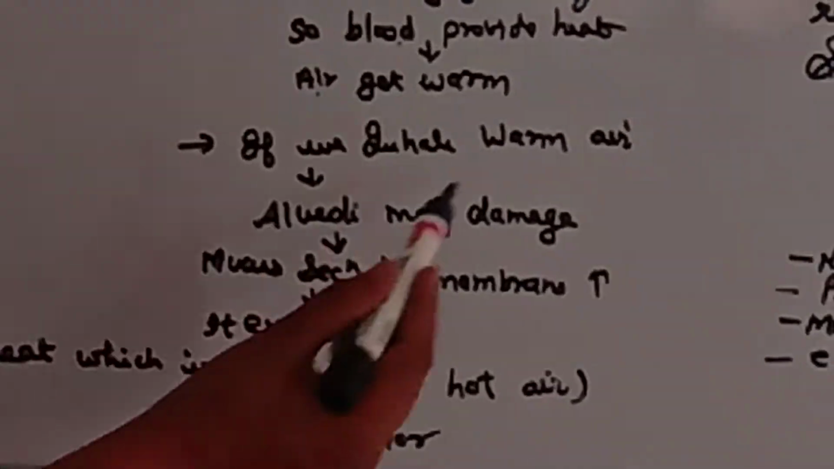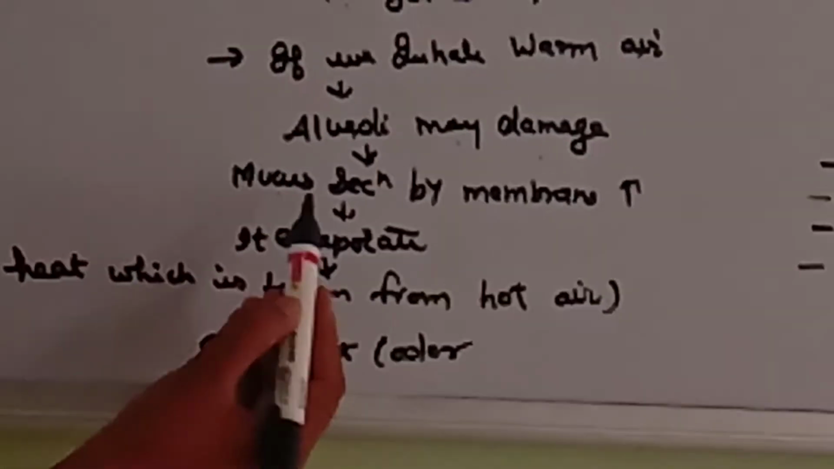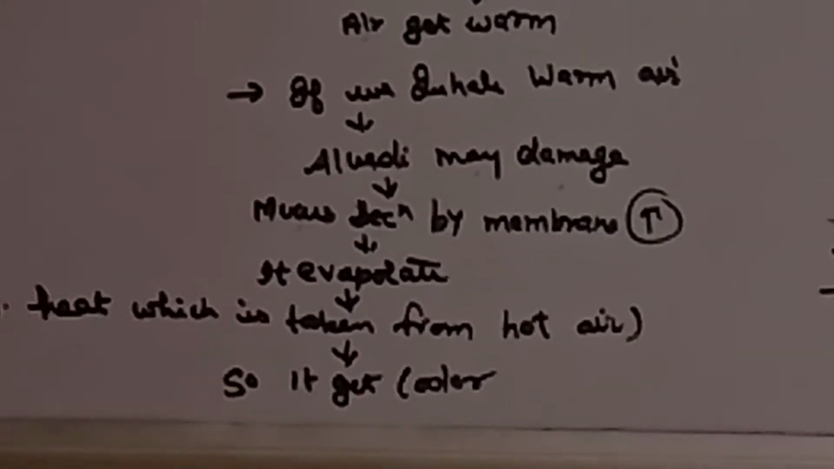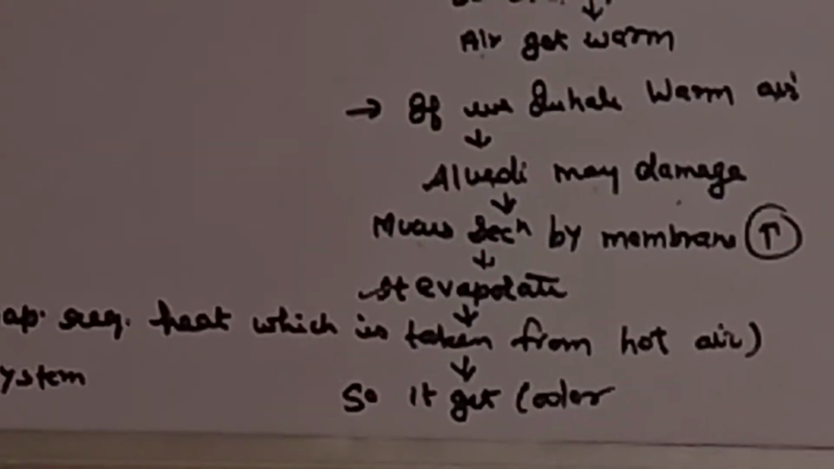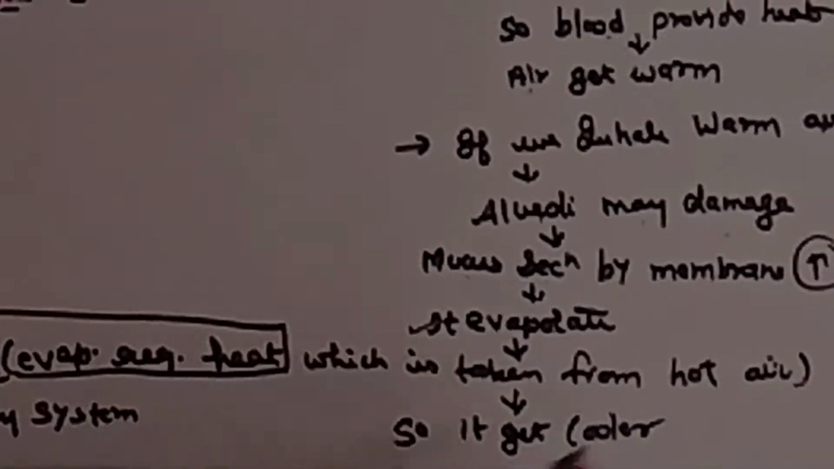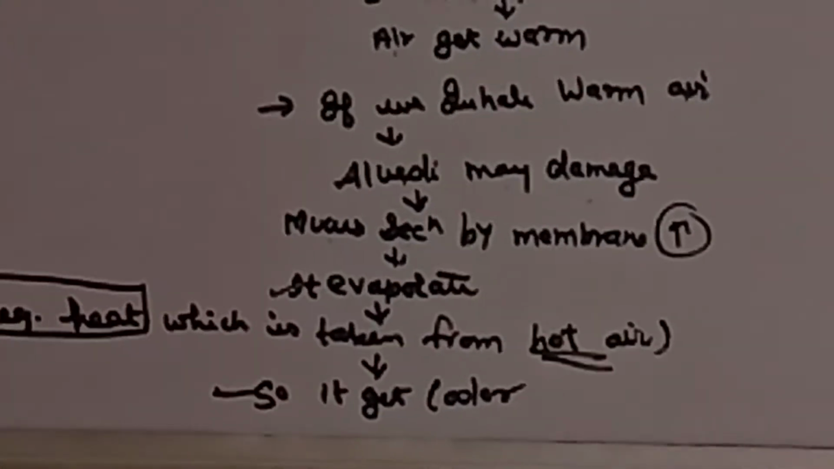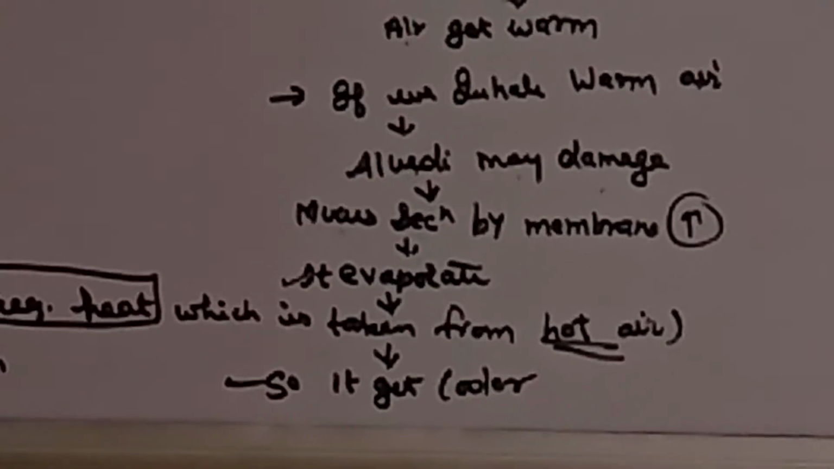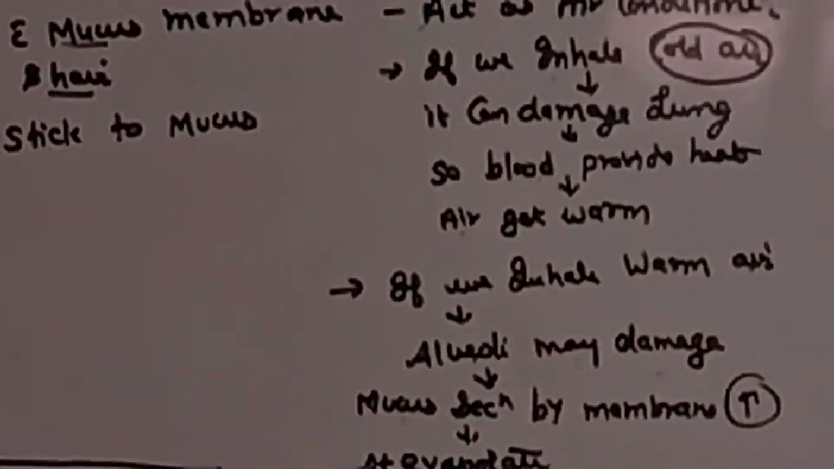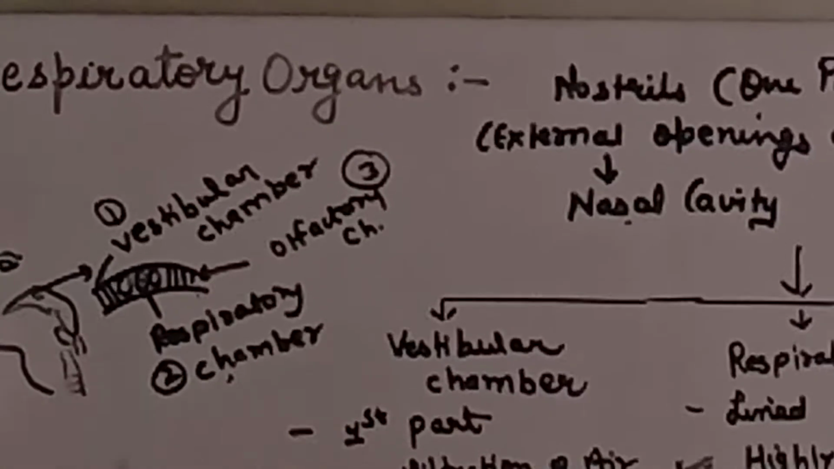In case we inhale warm air, then also alveoli may get damaged. So in that case, the mucus secretion by the membrane is increased. Because of this, it evaporates. And as you all know, evaporation requires heat, which is taken from the hot air. When heat is taken from the hot air, it again becomes cool. Thus, it helps in regulation of temperature of air which enters the respiratory system. This function is performed by the middle part of nasal cavity, that is respiratory chamber.